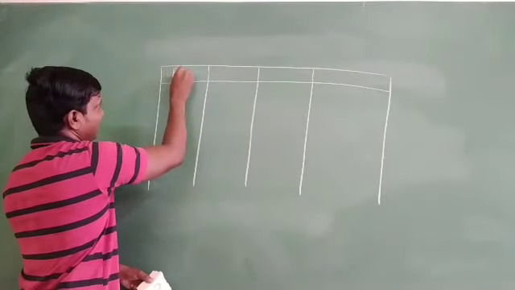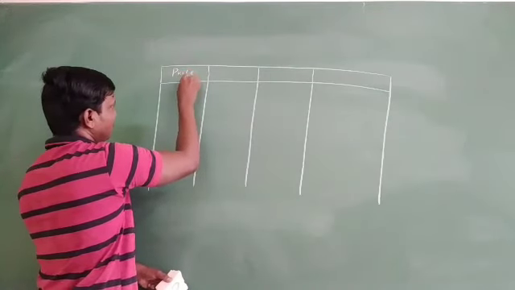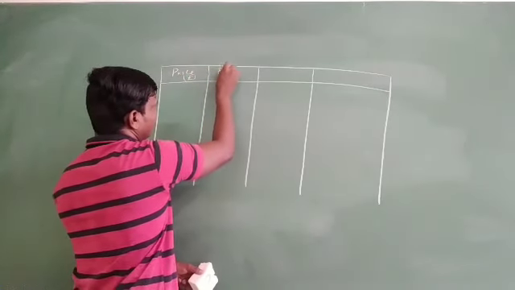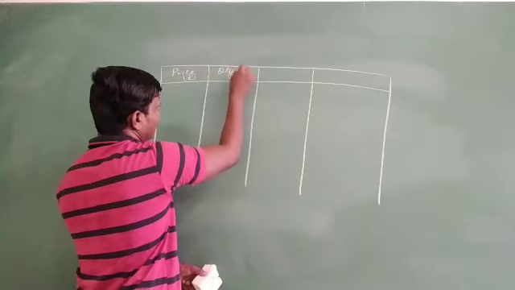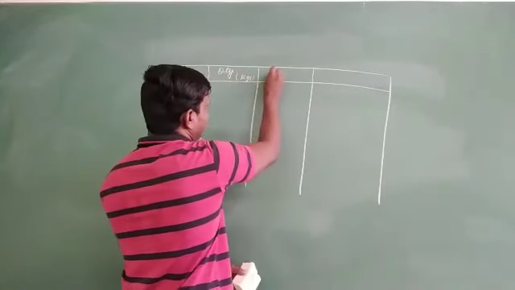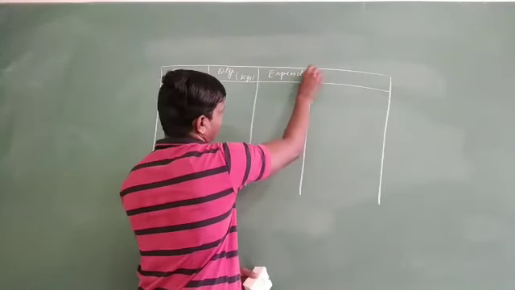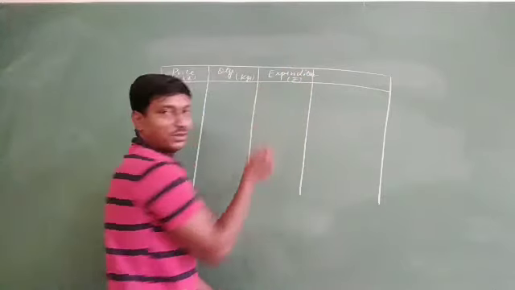First one, as I already mentioned, this is price taken in rupees. And next one we go to is quantity taken in kgs. Expenditure, again taken in rupees.